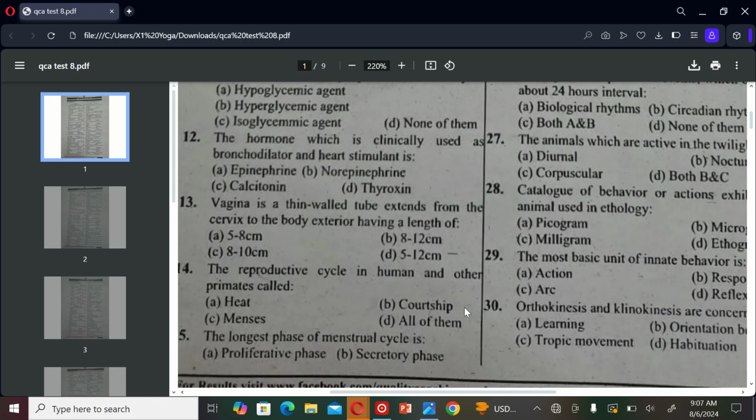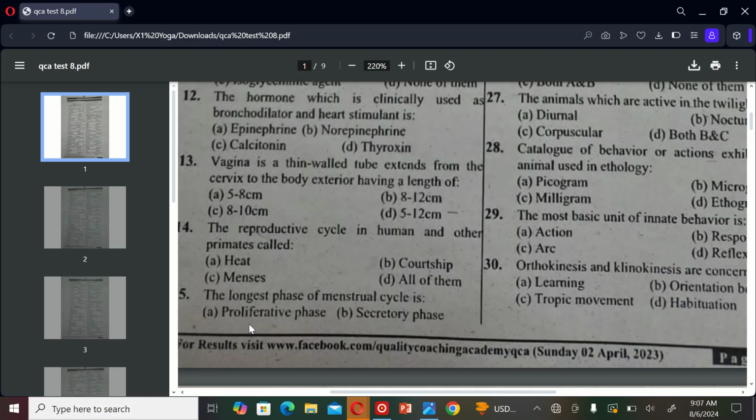The next MCQ is: the reproductive cycle in humans and other primates is called A. Heat, B. Courtship, C. Menses, D. All of them. So the correct option is C, menses.